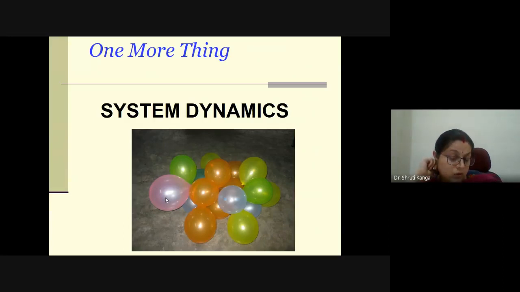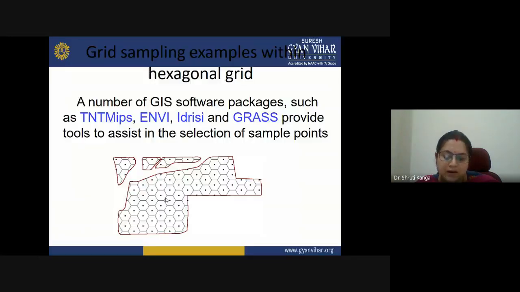Now, along with this, while we are going for these kinds of analysis, you have to have knowledge about the system dynamics. Other than that, you have to have information about the different sampling techniques and different GIS packages which are associated with the selection of different sample points, like TNT maps, NV, ADAS, ITSRI, GRASS, ArcGIS, ArcView.